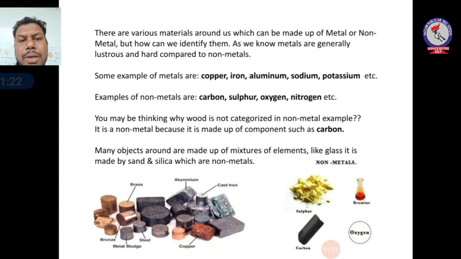Okay, in picture number 1 you can see some examples of metals in the first diagram: bronze, steel, copper, aluminium, cast iron. The color of these metals is generally silver, but copper and brass have a brownish color. In the second diagram you can see examples of non-metals. Sulfur is a non-metal. Bromine is a liquid non-metal. Carbon, you can see, is black in color, and oxygen. Remember students that there is a metal, mercury, which is liquid at room temperature.